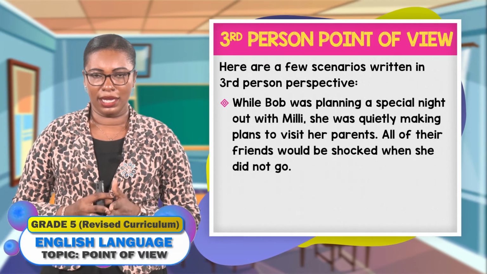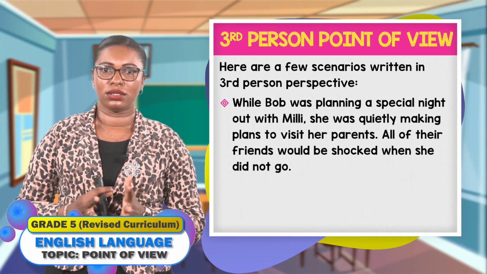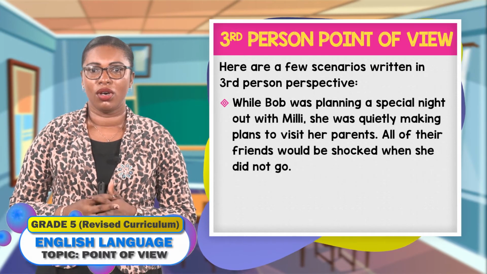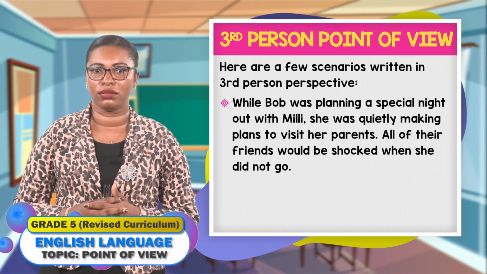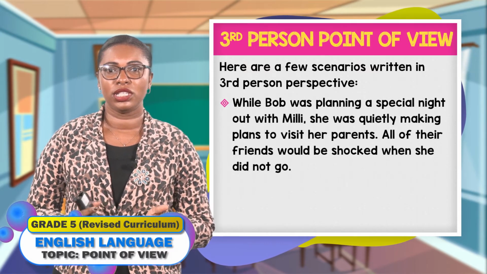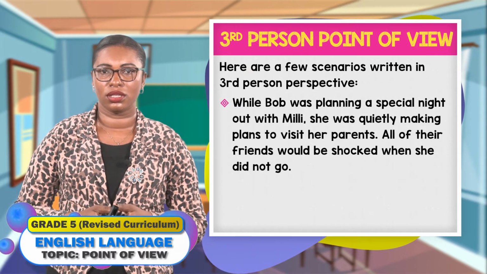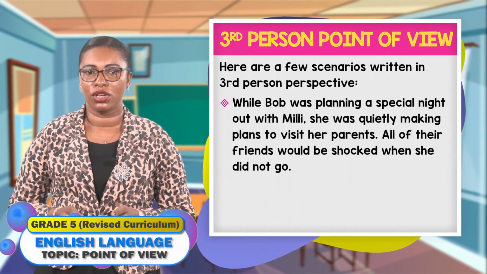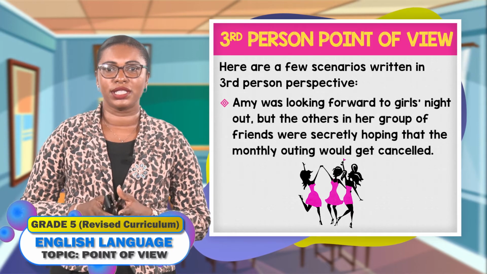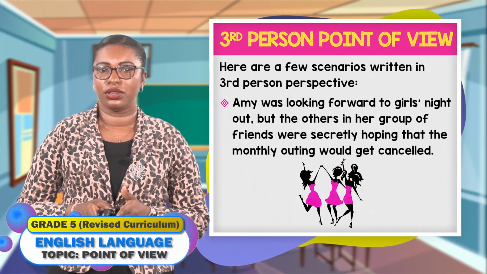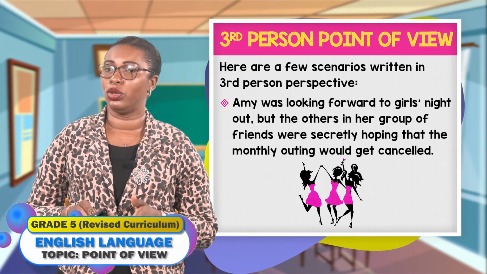While Bob was planning a special night out with Millie, she was quietly making plans to go visit her parents. All of their friends were shocked when she said she wasn't going. Amy was looking forward to girls' night out, but the others in her group of friends were secretly hoping that the monthly outing would be canceled.